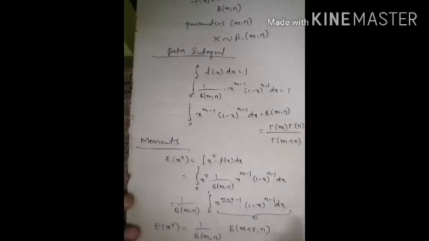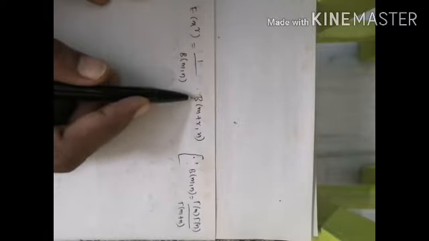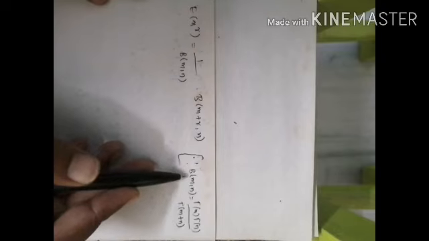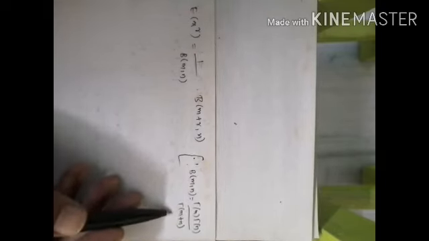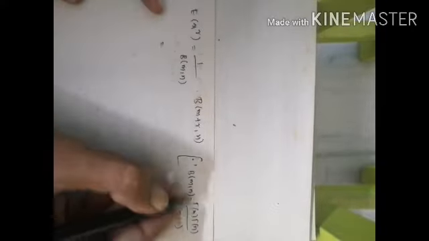Next, simply substituting r equals 1, 2, 3, 4, we get the non-central moments. So the rth moment is 1 by beta of m comma n into beta of m plus r comma n. Our formula is beta of m comma n is gamma of m into gamma of n by gamma of m plus n. So expand this in this form.